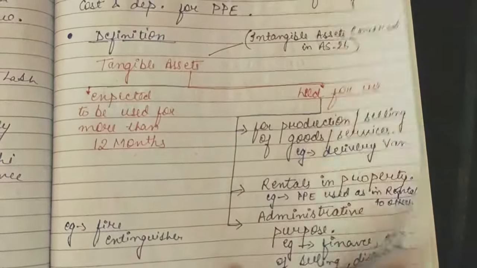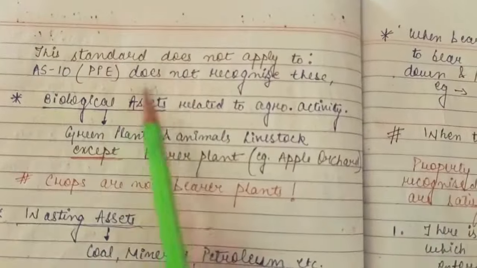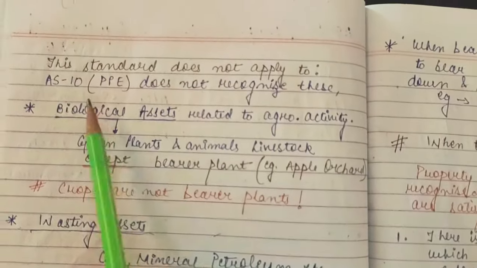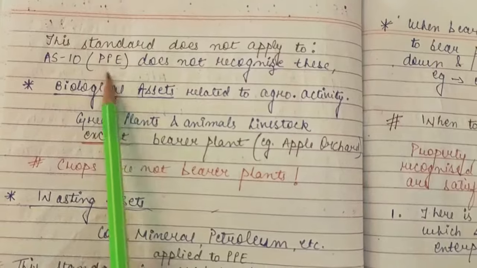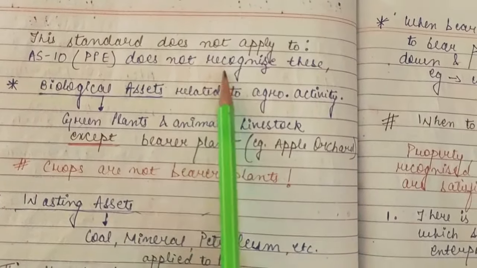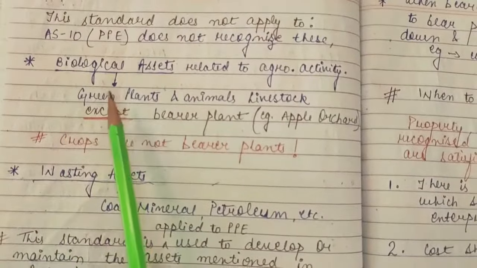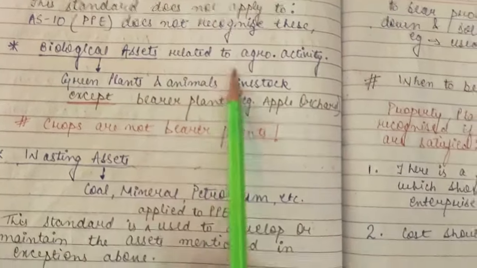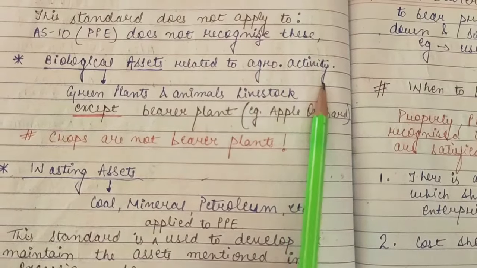Now let us come to the topic of where this standard does not apply. This standard, that is Accounting Standard 10 PPE, does not recognize these things. The very first one is biological assets related to agro activity. Agro means agricultural activity.